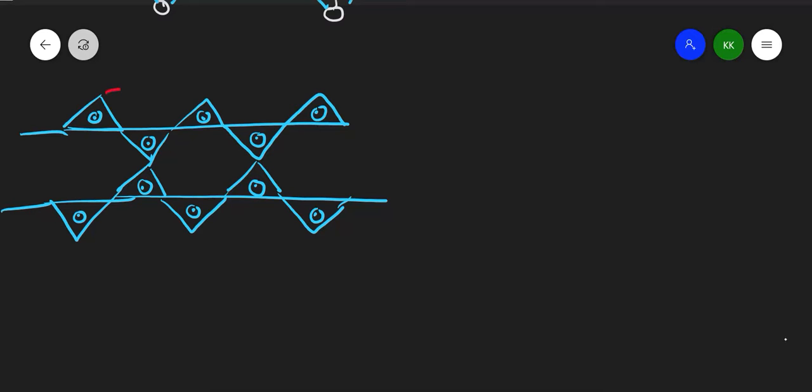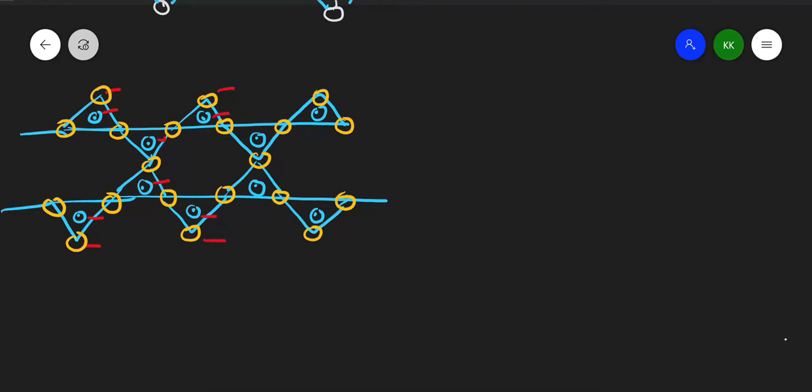Negative charge only these two oxygens will get, because these oxygens which I am showing now will be shared. So the structure has nicely formed. Negative charge will be present only on these two oxygens. Other oxygens which are bonded with two bonds will not have any negative charge.